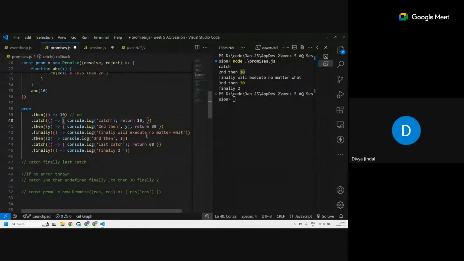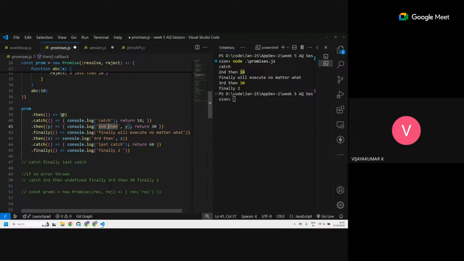Okay, I understood all of this. Just a small question. In 39, we have dot then, and the arrow function is returning 10. If I don't give any brackets, it directly returns it. It returns 10 not to the function ABC. This returns it for the next dot then, the dot then on line 41.